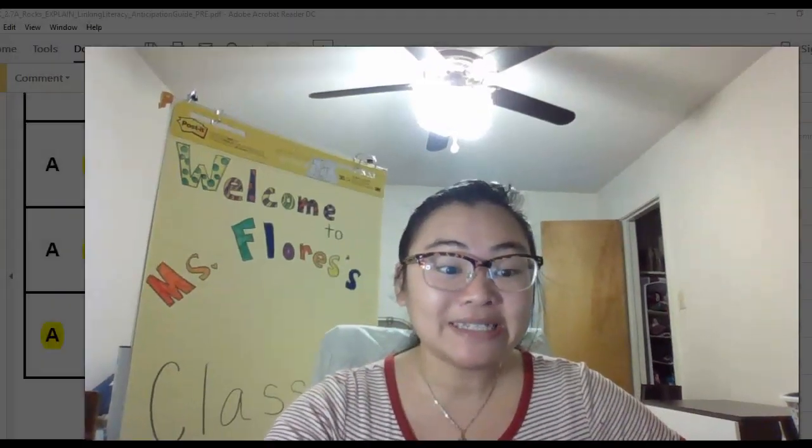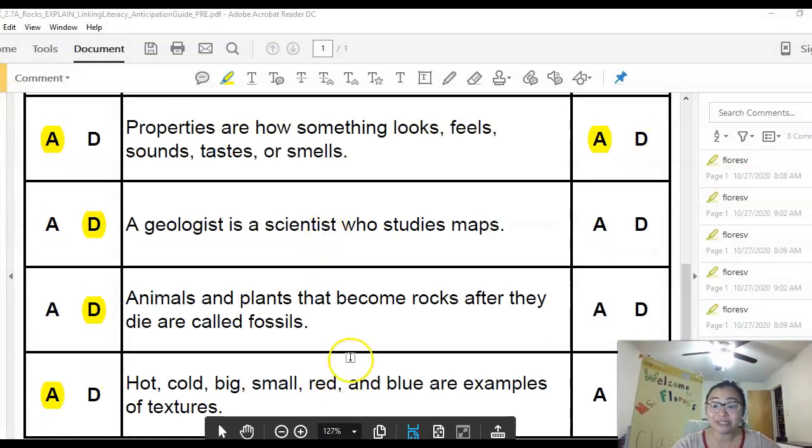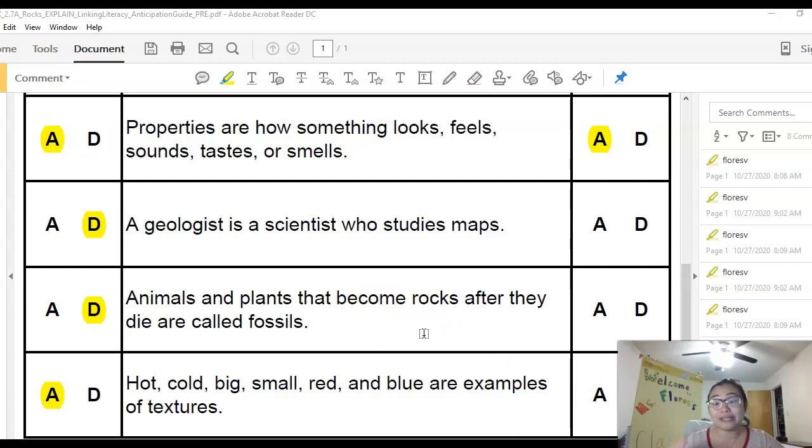We're doing our science lesson, and we've just started on our rocks unit. And so we've been talking about rocks. Today we're going to go ahead and finish that article that we started yesterday on Tuesday. Let's first look at our anticipation guide. We only have 2 more statements left on the anticipation guide that we have not gotten in our articles. So these are the things I want you to be thinking about as we are reading today: is this still an agree statement or a disagree statement?